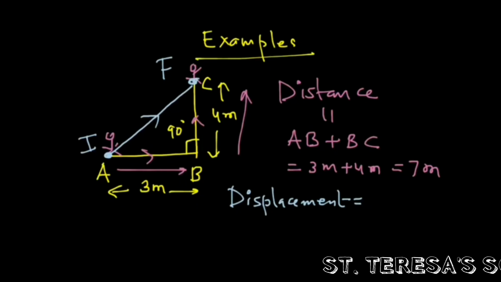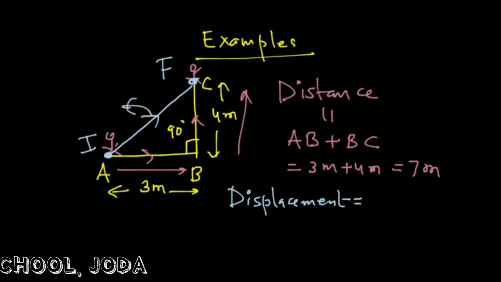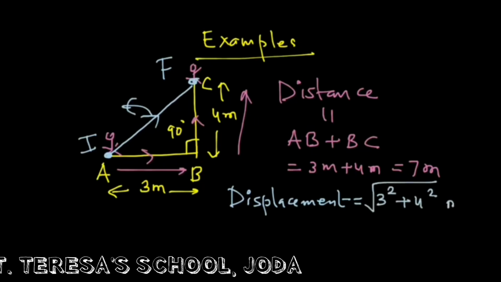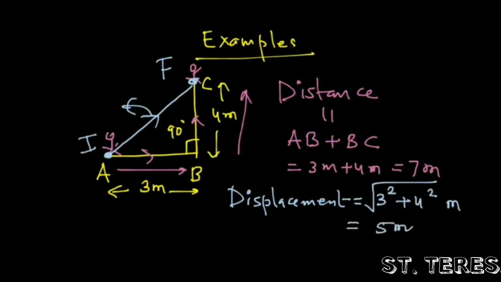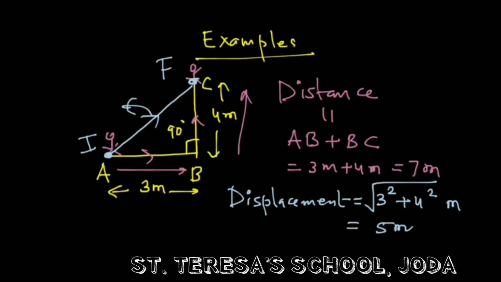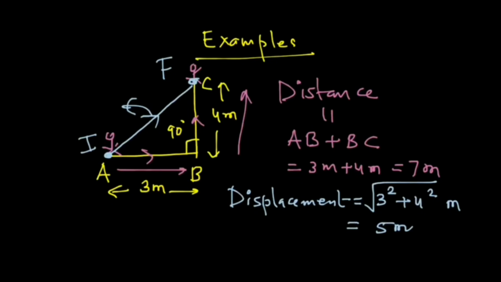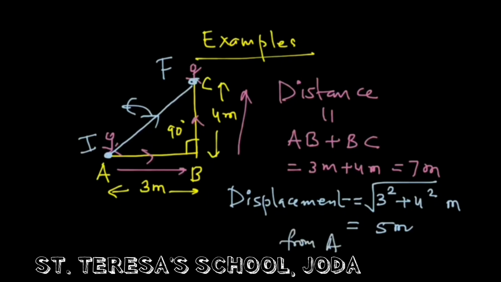If you want to know the Pythagoras theorem, I have given a link in the description below. You can watch it. So here root over 3 square plus 4 square. 3 square is 9, 4 square is 16. So root over 9 plus 16, 25, that is 5 meters. But since this is displacement, we need to write the direction as well. So the direction will be from A to C.